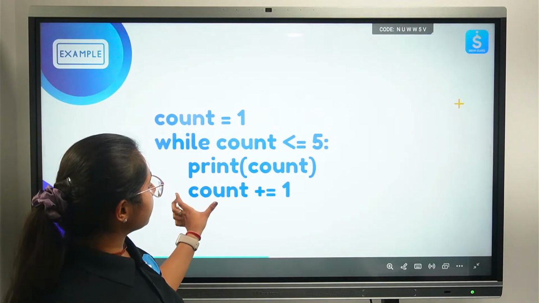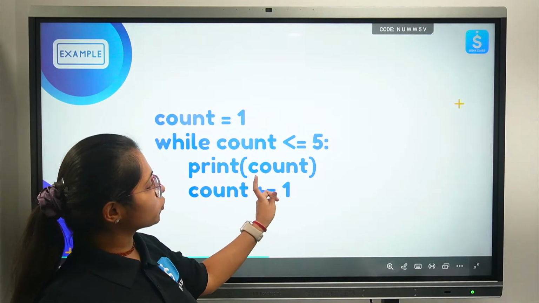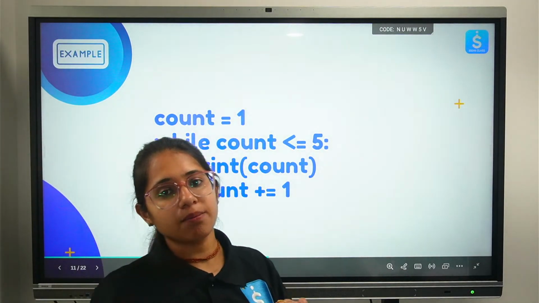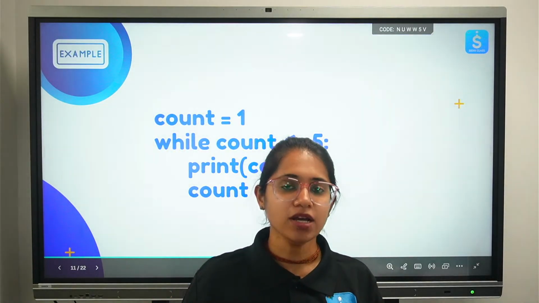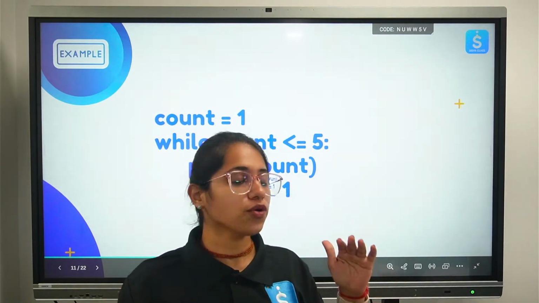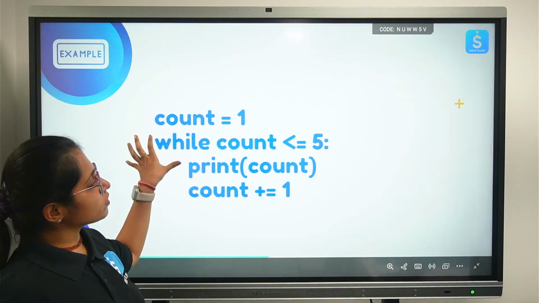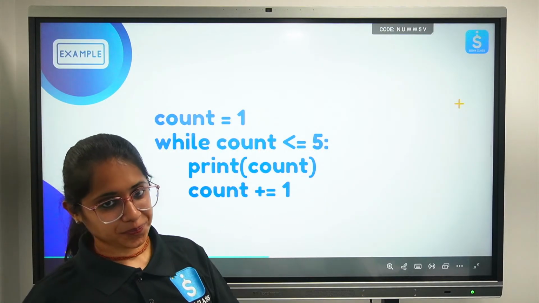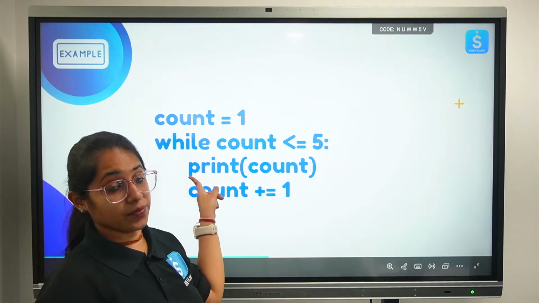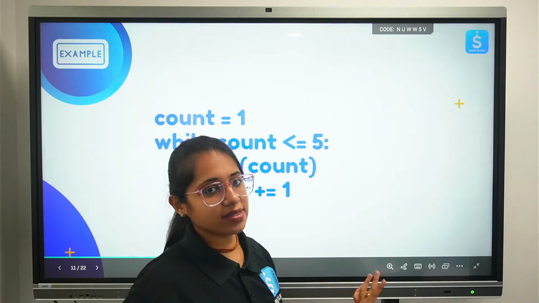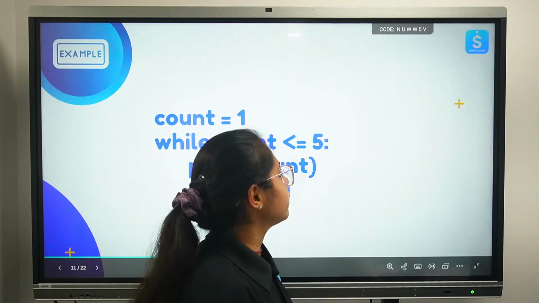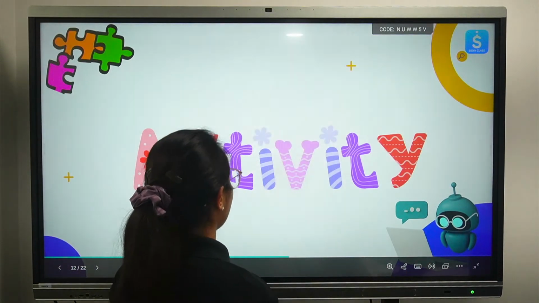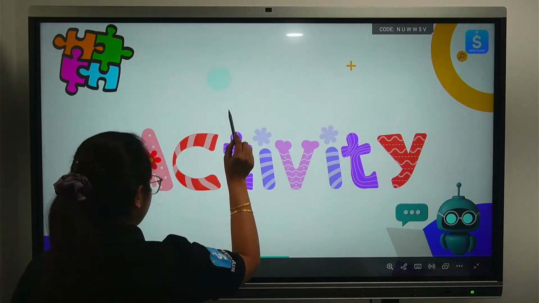So here I will do count plus equals to 1. After every print the number is going to increment, so I'll be getting the values from 1 to 5 here. This is how you can declare your condition, and once you run your program, it's going to execute using the while keyword. I hope everything is clear till here. Now let's move ahead and jump to our activity.